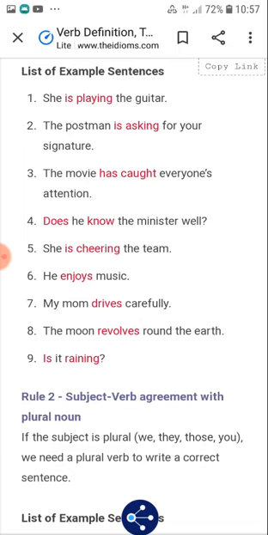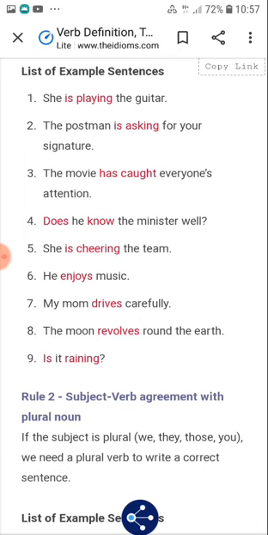List of example sentences. She is playing the guitar. The postman is asking for your signature. Is playing, is asking. The movie has caught everyone's attention. Has caught. Does he know the minister well? Does know. She is cheering the team. Is cheering. He enjoys music. Enjoys. My mom drives carefully. Drives. The moon revolves round the earth. Revolves. Is it raining?